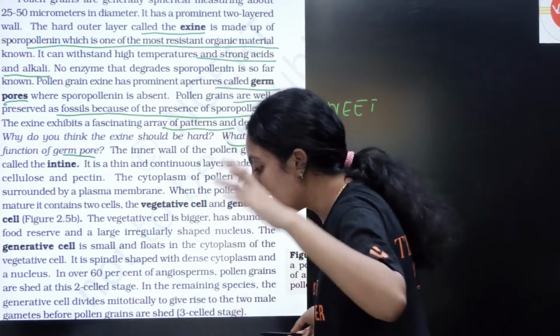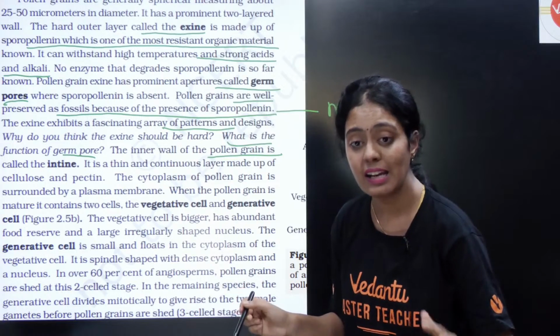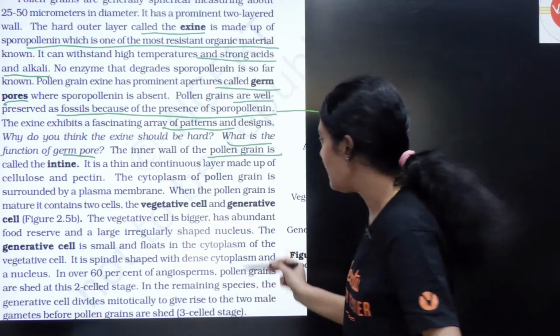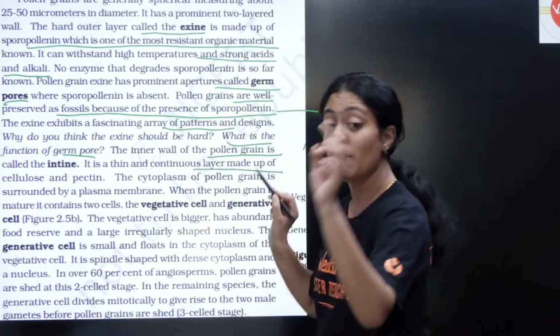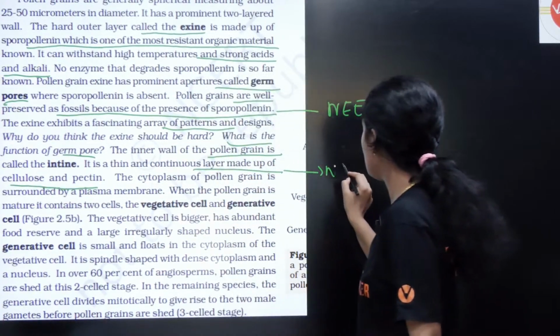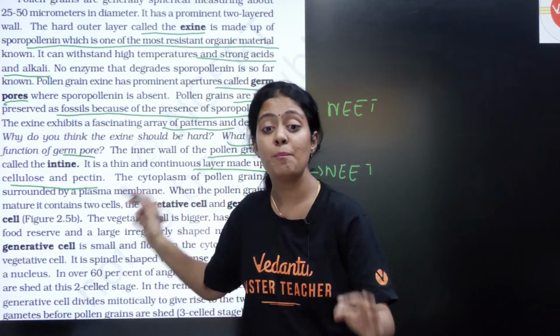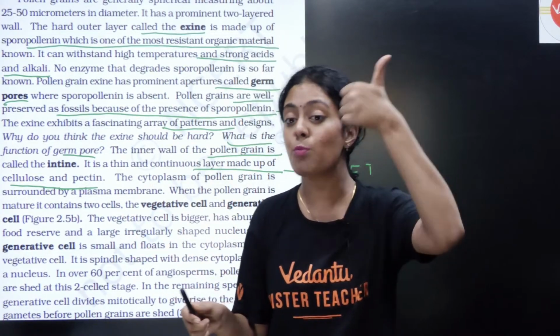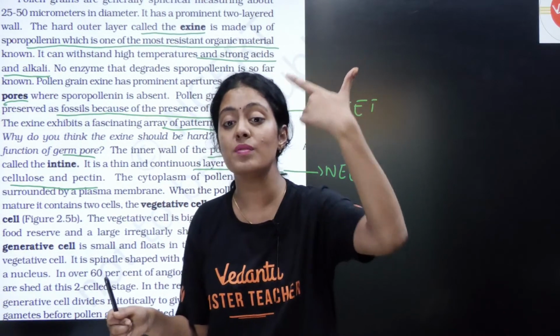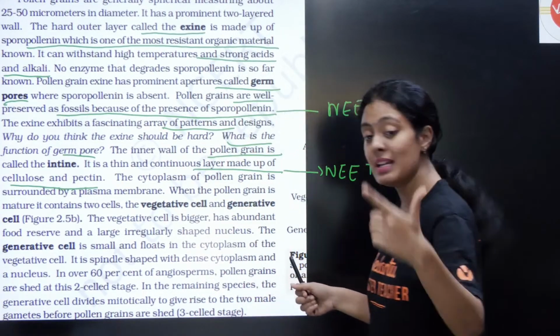Now let us come to the inner wall. The inner wall of the pollen grain is called intine. It is thin, very thin, and it is a continuous layer made up of cellulose and pectin. Again, this is very, very important for NEET. So everyone keep your NCERT book open. They will ask: exine is made up of sporopollenin, intine is made up of cellulose and pectin. Am I clear, students? If there is any doubt, please let me know.